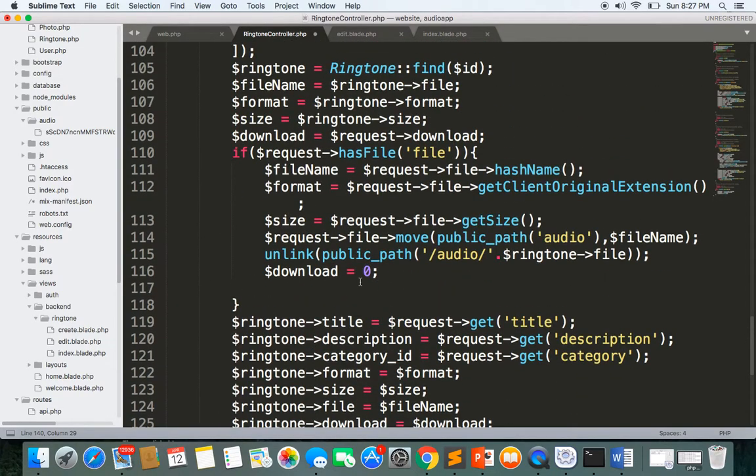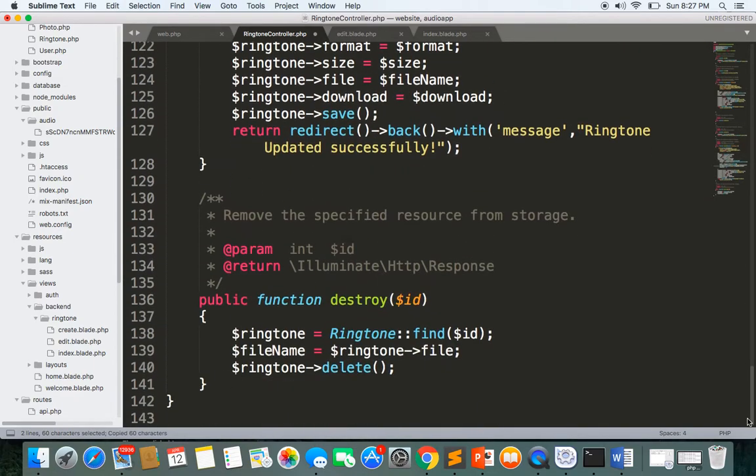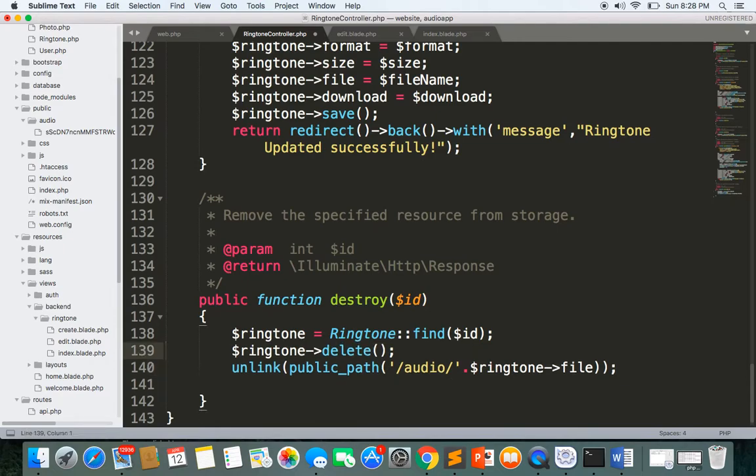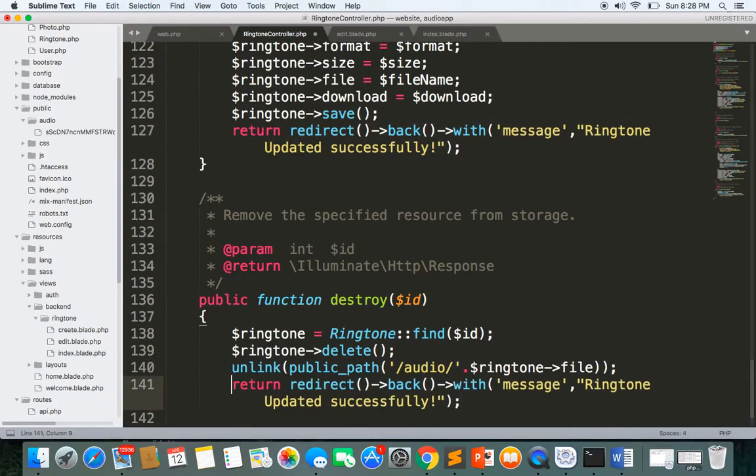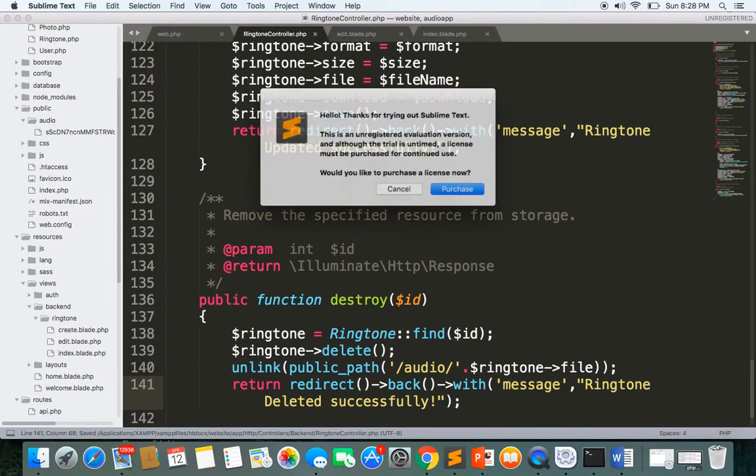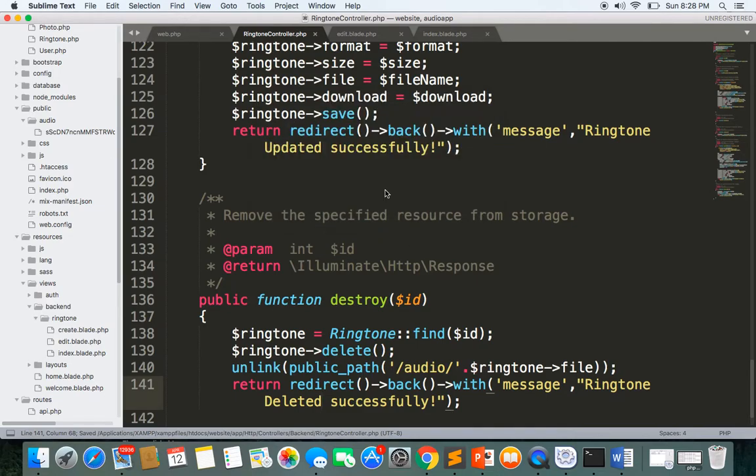So I'll write unlink for that, and here I'll copy this, and then I'll write unlink public_path audio, and this is the ringtone file, which is this one. I'll delete this one, or you can write file name as well, or let's do it like this. And then we'll return the user to the index page giving this message. So we'll write return redirect back, ringtone deleted successfully.